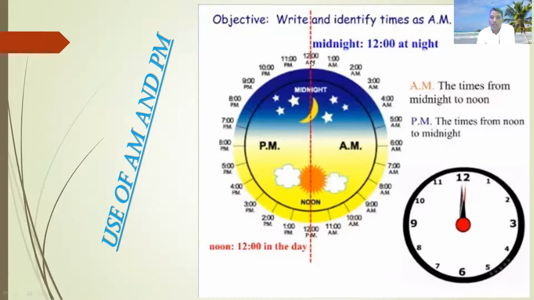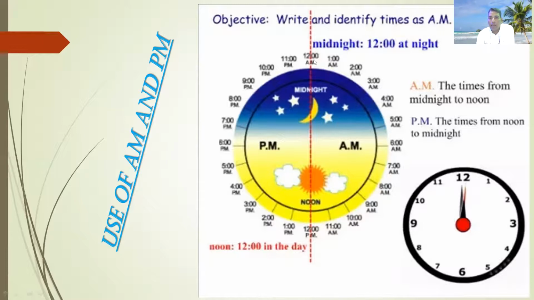Then from midnight, AM starts until noon, afternoon. Okay, this is the start of AM. And after afternoon, we use PM until midnight. This is the PM use and this is the AM use in our daily life.